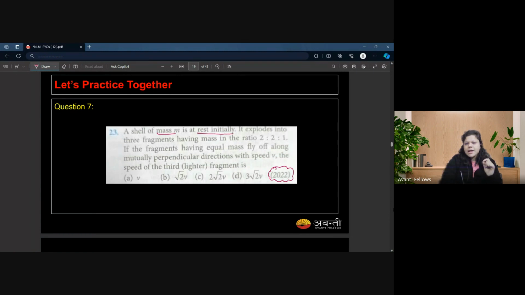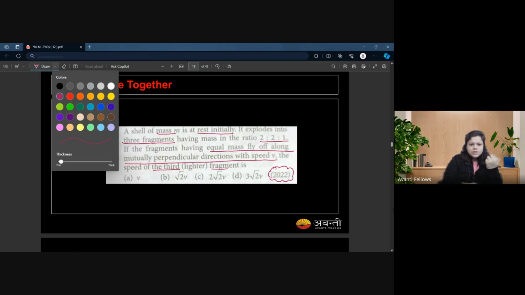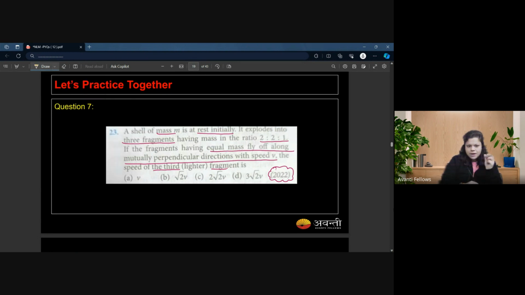It explodes into 3 fragments having mass ratio 2 ratio 2 ratio 1. If the fragments having equal masses fly off along mutually perpendicular directions with speed v, then find the speed of the third fragment.